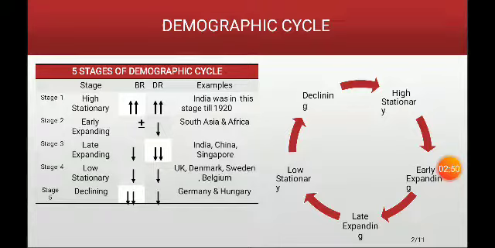The fourth stage is what we call the low stationary stage, where the birth rate and death rate are both low. So the population is stationary there, or we call it zero population. The stability of the population is attained. UK and Denmark are in this stage now.